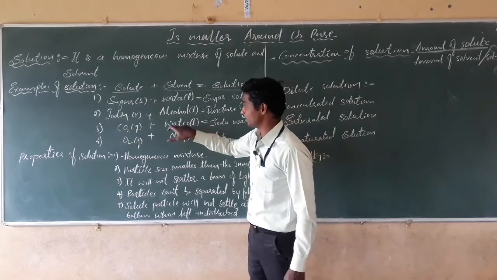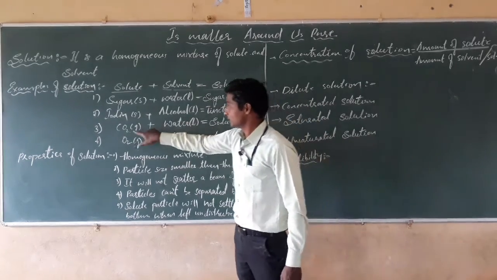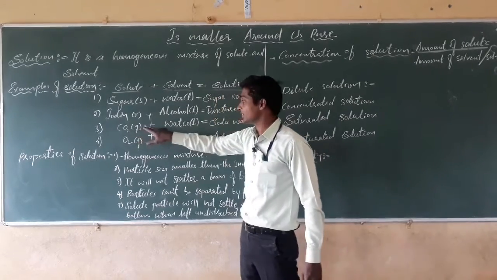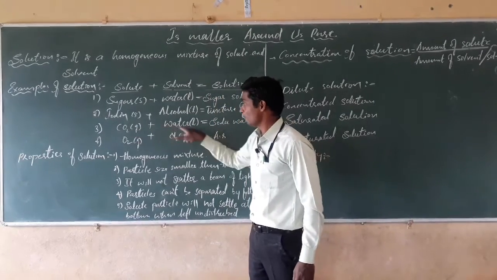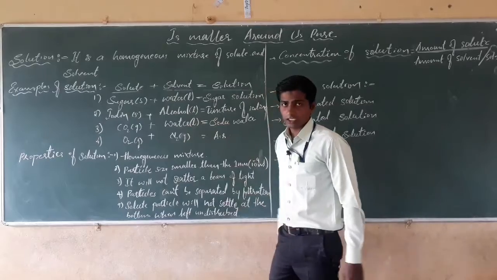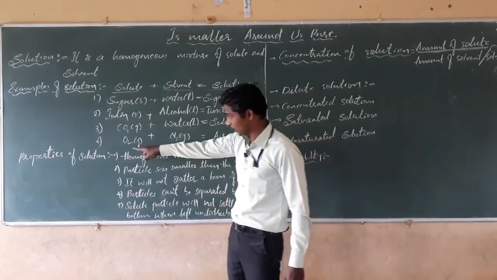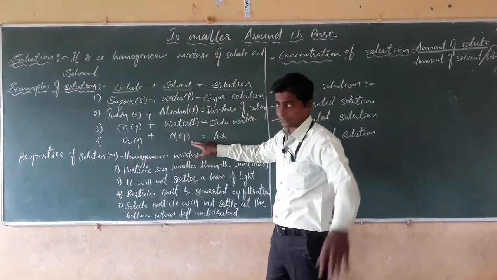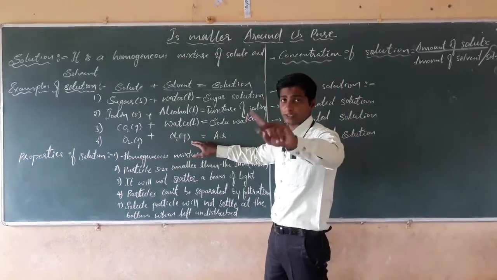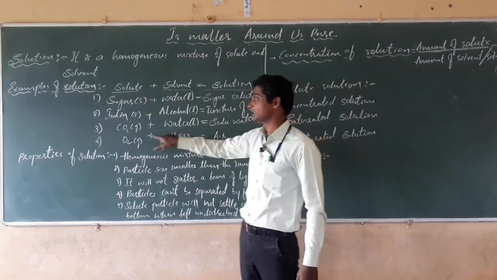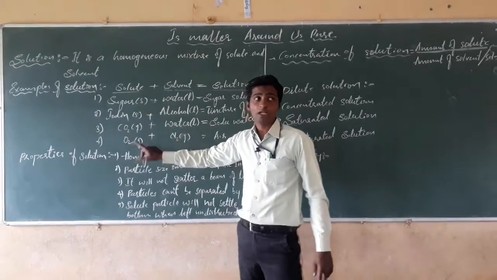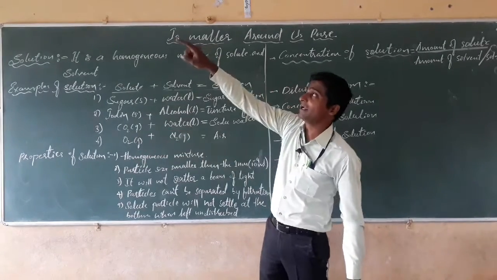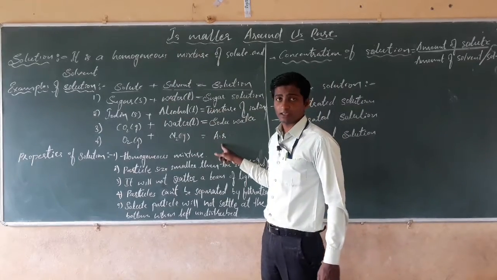Water is present in the liquid state, and carbon dioxide, in the gaseous state, gets mixed with the water and forms soda water. Next, oxygen is present in the gaseous form in the atmosphere. Nitrogen is also present in the atmosphere at 78%, and oxygen is present at 21%. Oxygen gets mixed with the nitrogen and forms air.